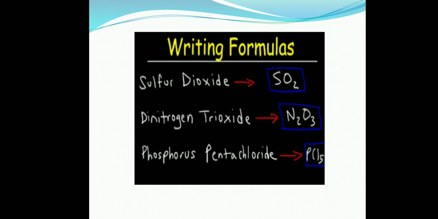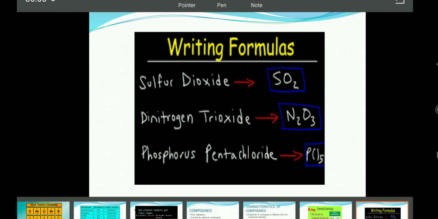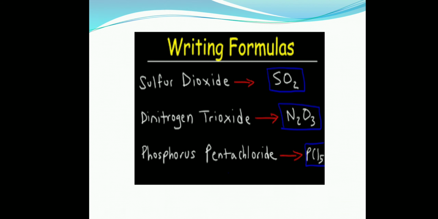Nitrogen you know, N. Di means 2. Trioxide, oxide comes from oxygen, so the symbol is O. Tri is here, so 3. So N2O3. Then phosphorus pentachloride. For phosphorus, P. For chlorine, Cl. Penta means 5. So PCl5.